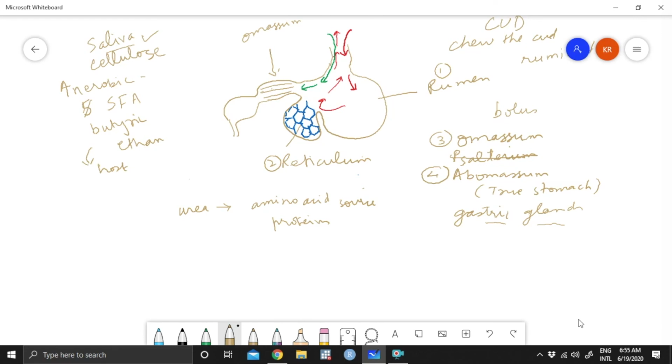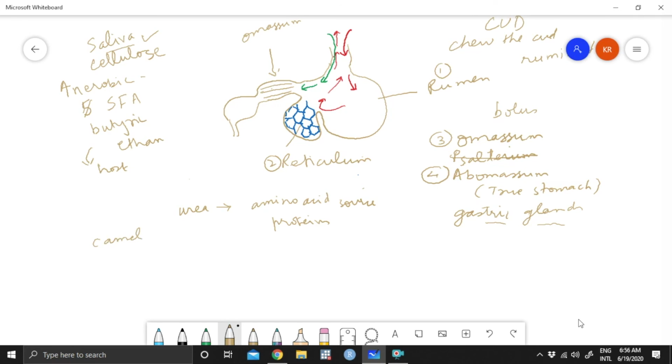So this is an interesting way in which some animals, herbivores, feed. I told you that this is there in cattle and these kinds of animals. What you can do is try to find out something about, let's say, camel. Find out something with respect to ruminant stomach.